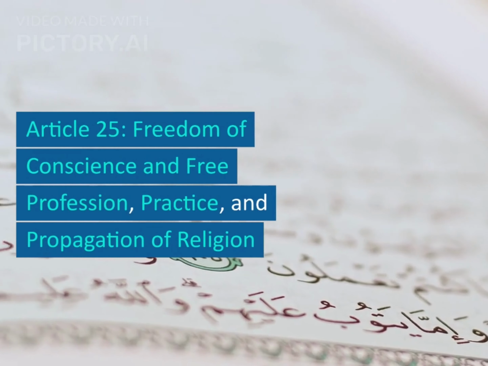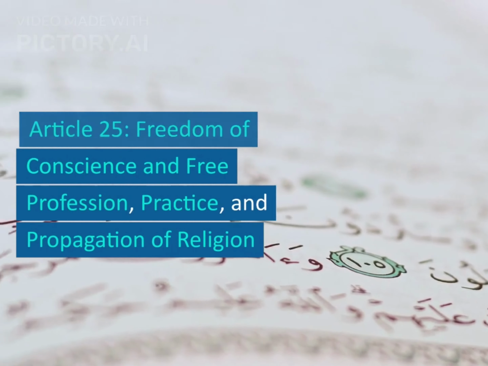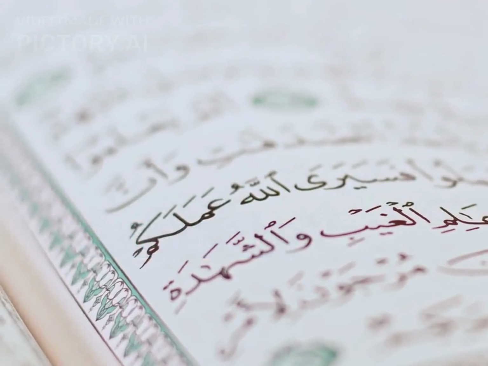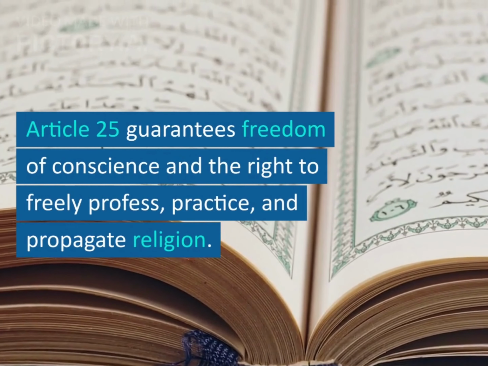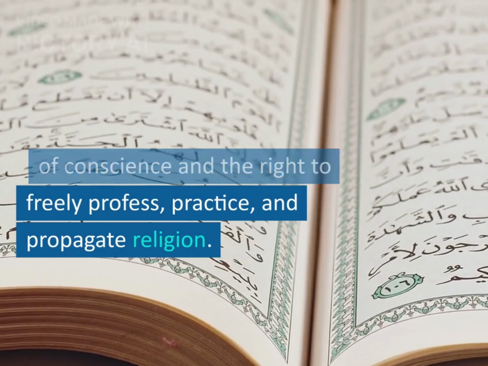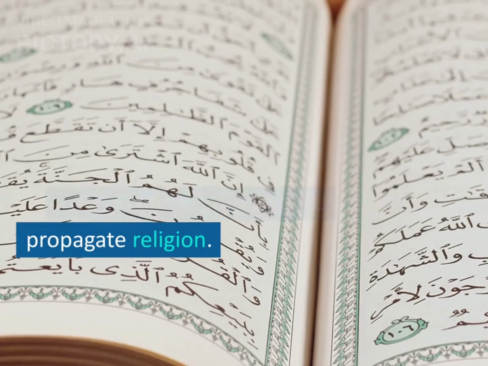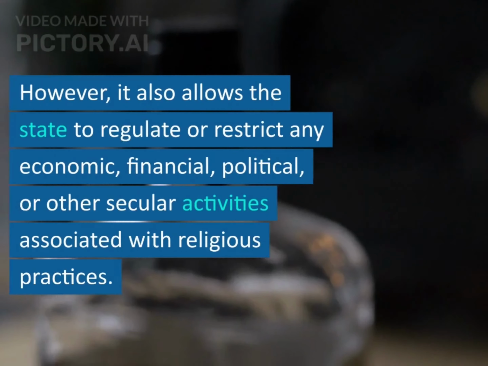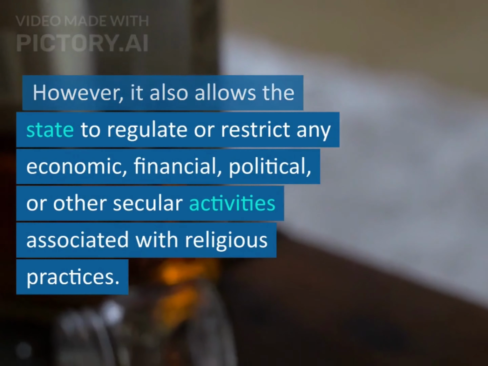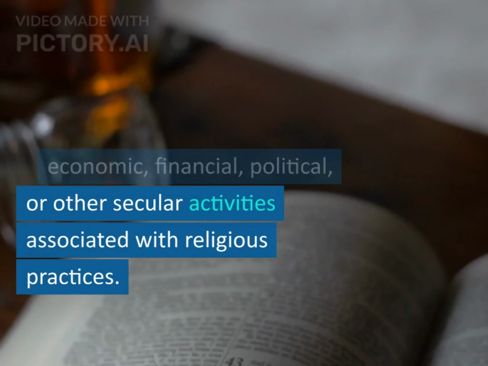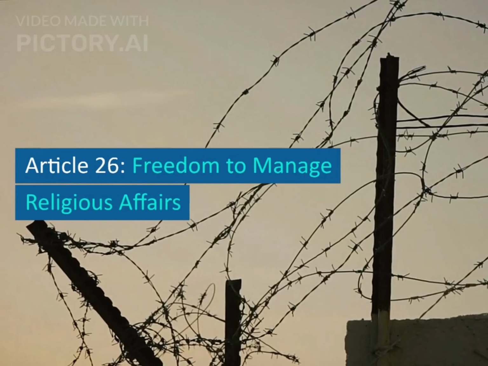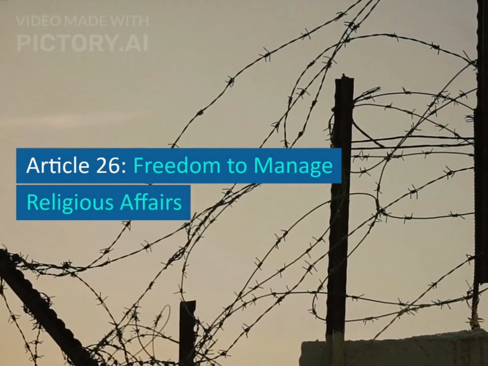Article 25, Freedom of Conscience and Free Profession, Practice and Propagation of Religion. Article 25 guarantees freedom of conscience and the right to freely profess, practice, and propagate religion. However, it also allows the state to regulate or restrict any economic, financial, political, or other secular activities associated with religious practices. Article 26, Freedom to manage religious affairs.